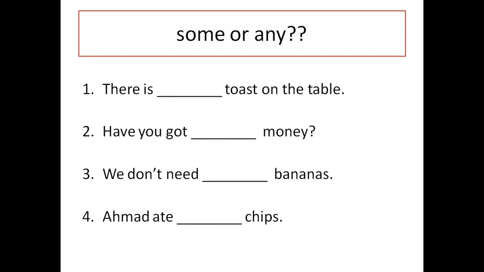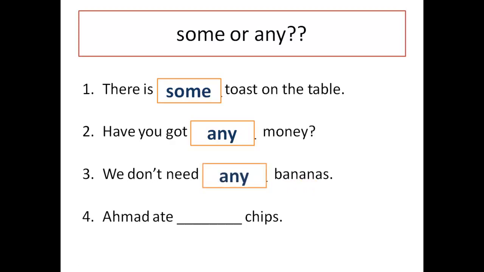Toast is uncountable in an affirmative sentence, so the answer in number 1 is some. There is some toast on the table. Number 2 is a question, and we have money, which is uncountable, so we are going to use any. In number 3, it's a negative sentence, and bananas is a countable noun in the plural form, so we are going to use any. In number 4, it's an affirmative sentence, so Ahmed ate some chips.